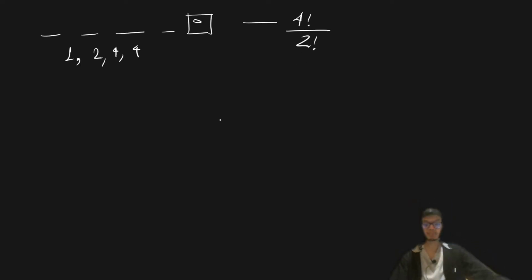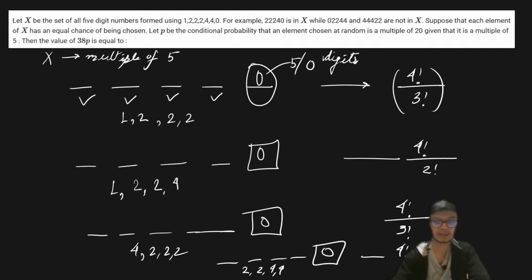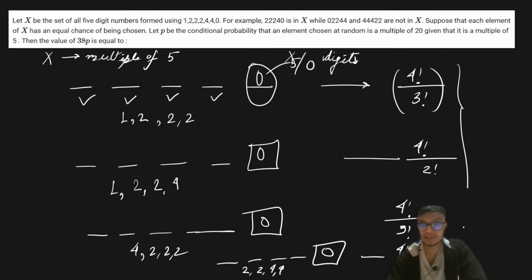So this is all the multiples of 5, because I can count the total number of numbers ending with 0, and similarly the number of elements ending with 5, but there is no 5, so that doesn't count. So these are the elements that are multiples of 5. If we count it up, it's going to be equal to 38.